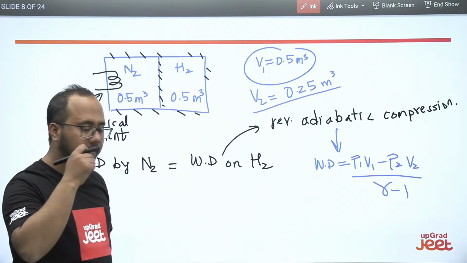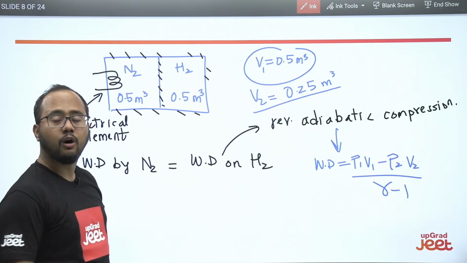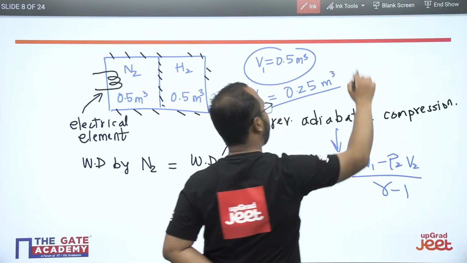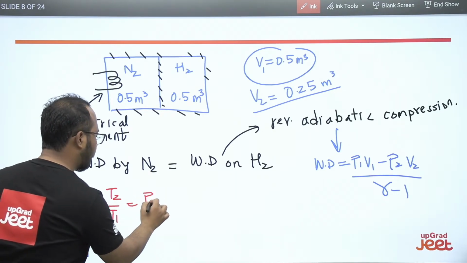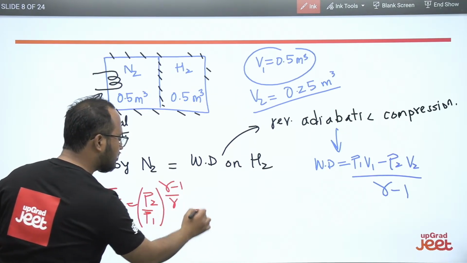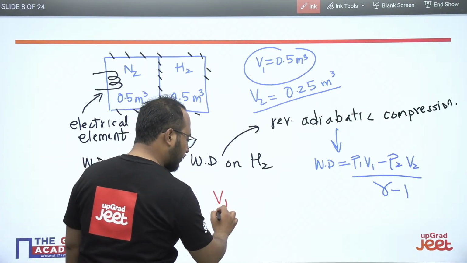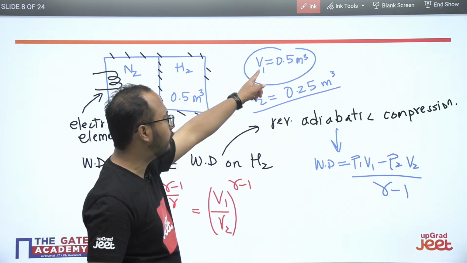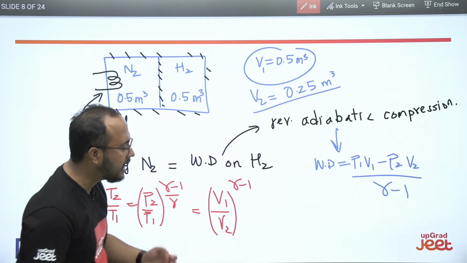See, whenever the isentropic process is there or polytropic process is there, always think about the relation, because this relation will help you in solving the question. What is that relation? T2 by T1 equals P2 by P1 to the power gamma minus 1 upon gamma. But here pressure has not been mentioned. The P2 we have to calculate, but temperature is not mentioned here, right? But there is one more relation, V1 by V2 to the power gamma minus 1. We know the values of V1 and V2. We know the value of P1. Only P2 we have to calculate. So from this relation you can easily calculate the value of P2 here.